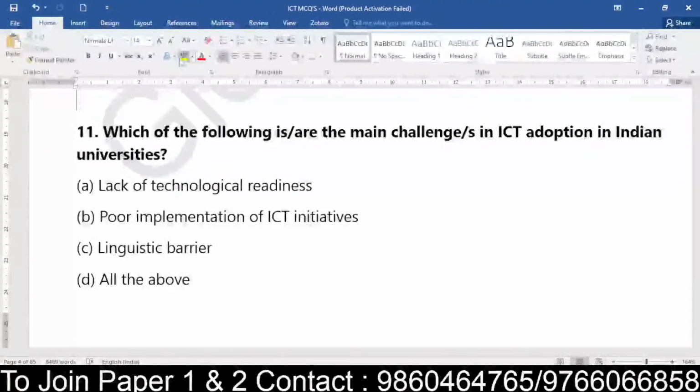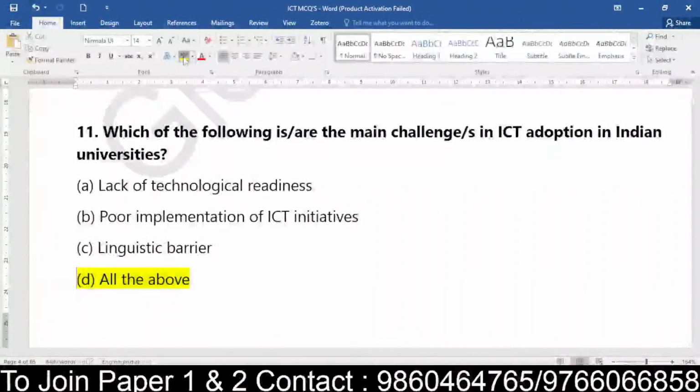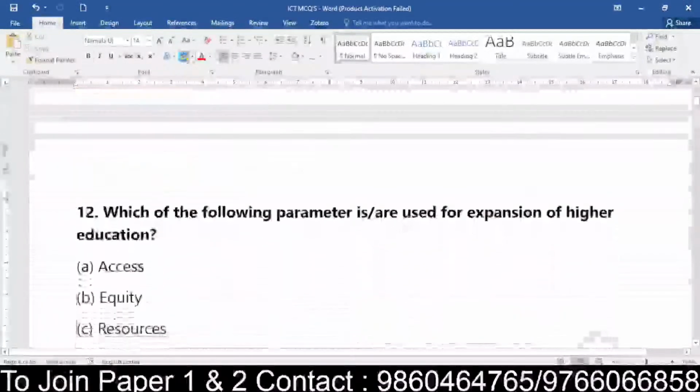Okay. So yes, question number 11, everyone. I hope the question number 10 doubt I have cleared with everyone. Okay, fine. Yes, very good. Question number 11: the challenges faced by the universities are technology readiness, poor implementation, and linguistic barrier, all the above. Great. Okay, coming to question number 12, everyone.